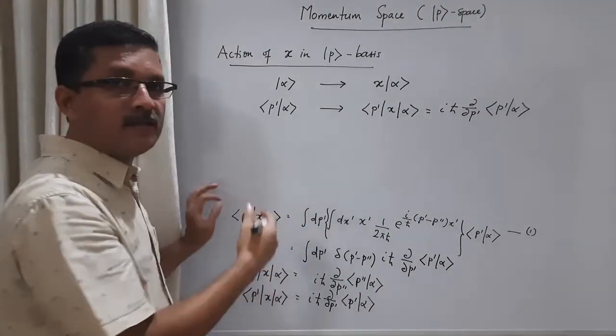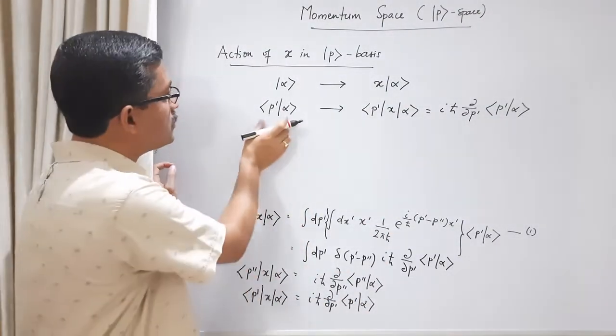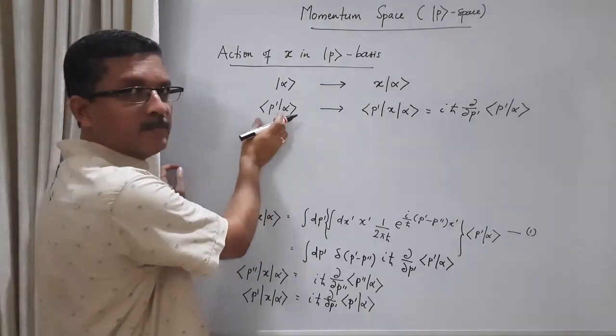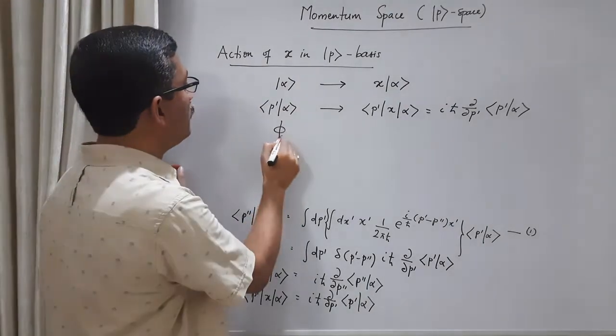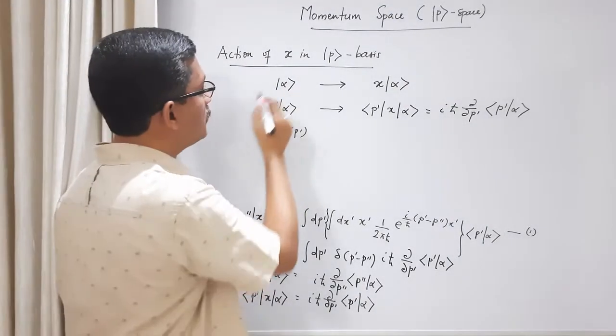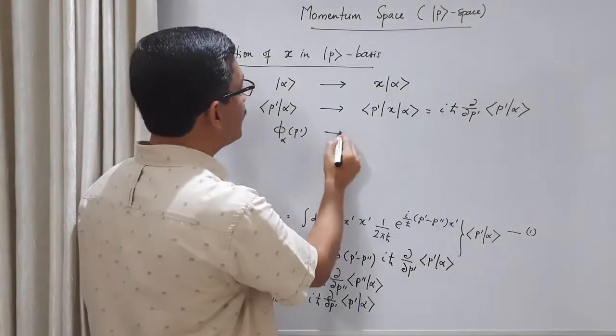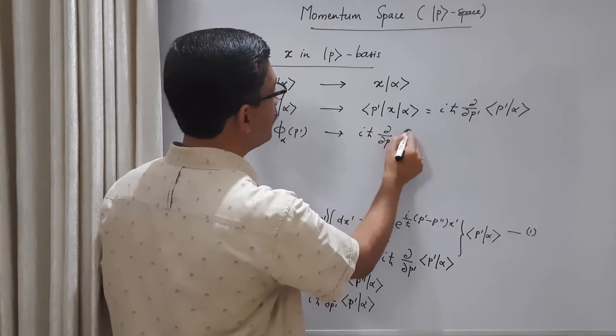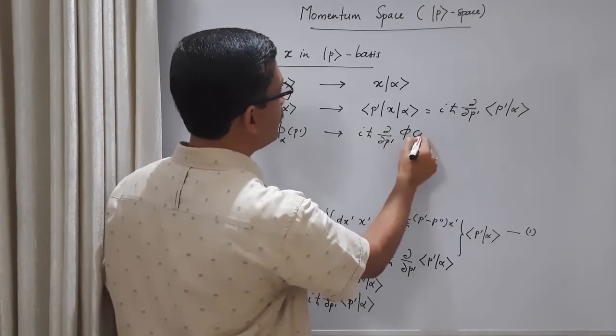Now, if you rewrite this in the language of wave function, what is this? It's the wave function component of α along p', which we call the wave function φ_α(p'), the momentum wave function of this ket vector. This becomes iħ ∂/∂p' φ_α(p').